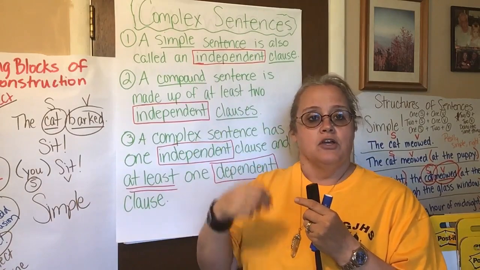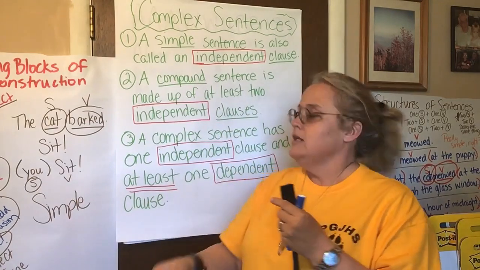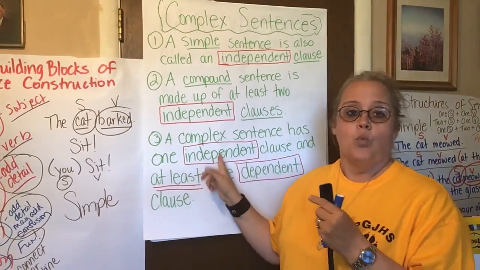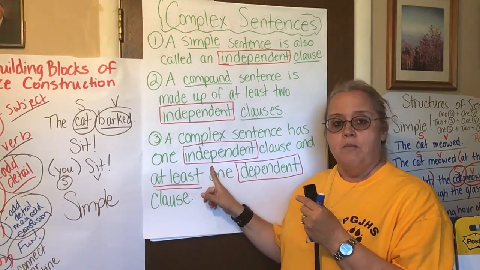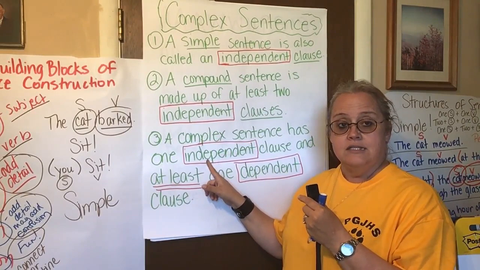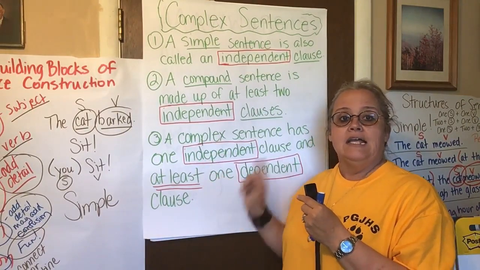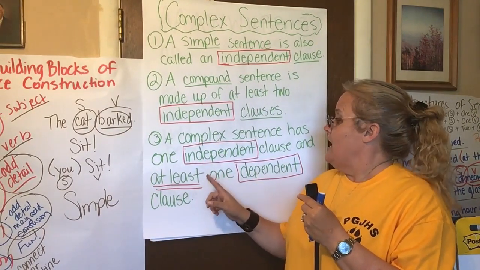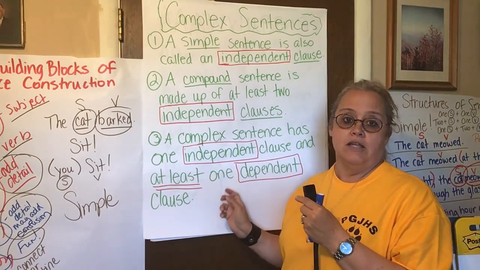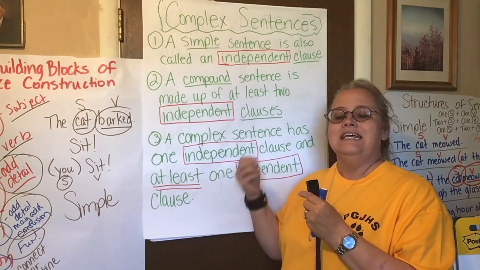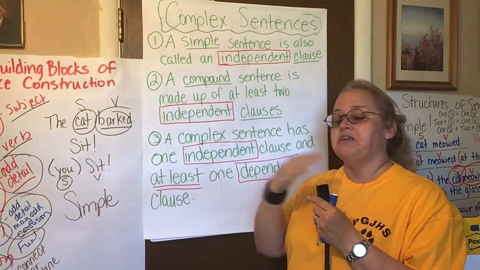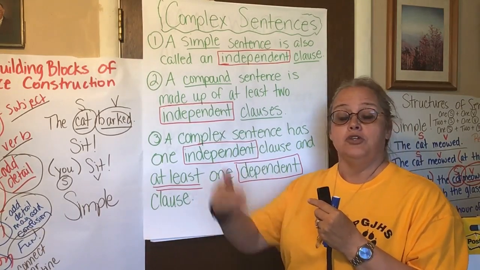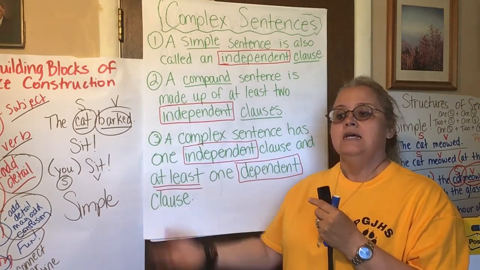So next we have to go to the complex sentence. A complex sentence has 1 independent clause, so one that can stand by itself. The main clause right here is the independent, and it has at least 1 dependent clause. If independent means that you can stand on your own, dependent means you cannot stand on your own. You're dependent. You have to rely on something else to help you.